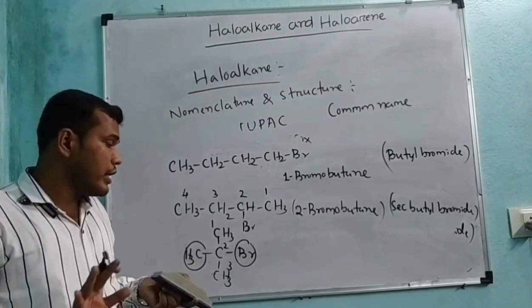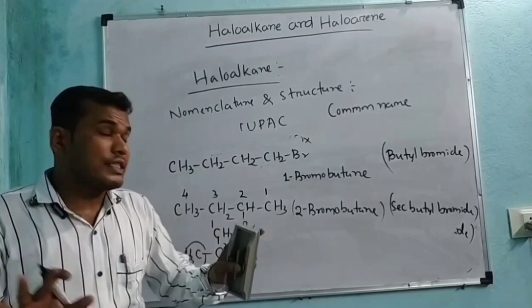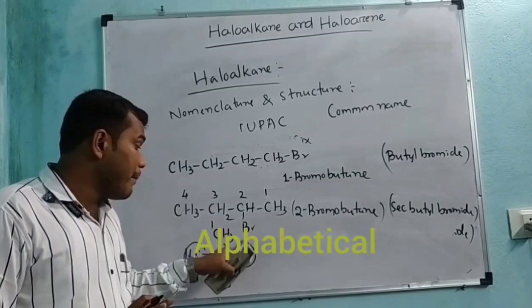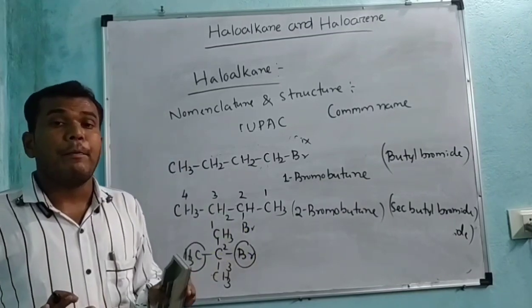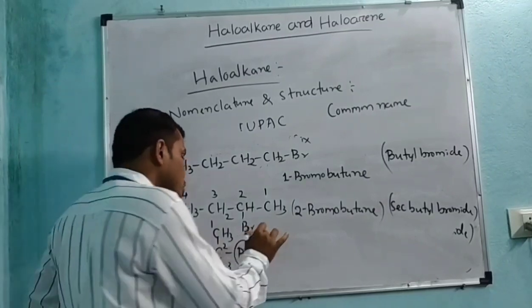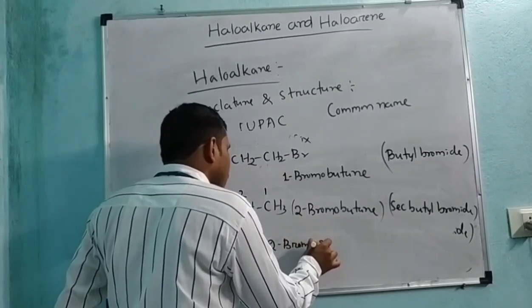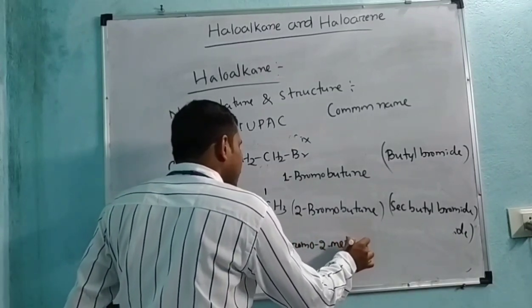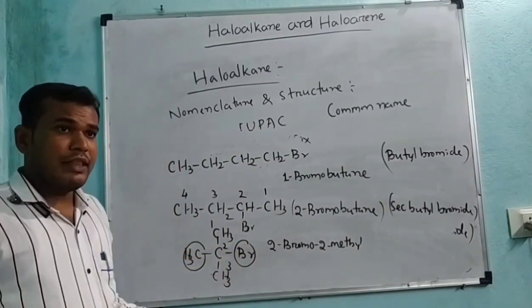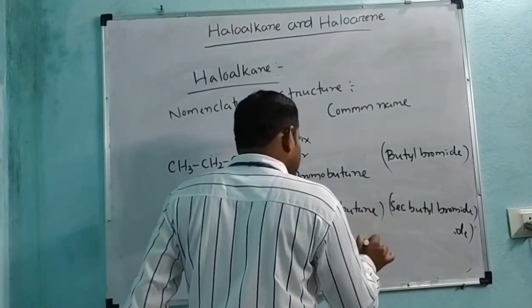We know that if more than 1 prefix is there, then the prefixes are arranged in alphabetical order. That means among bromo and methyl, bromo comes first. The nomenclature of this compound is 2-bromo-2-methyl. That is 1, 2 and 3, which means 3 carbons are there, for which its name is 2-bromo-2-methylpropane.